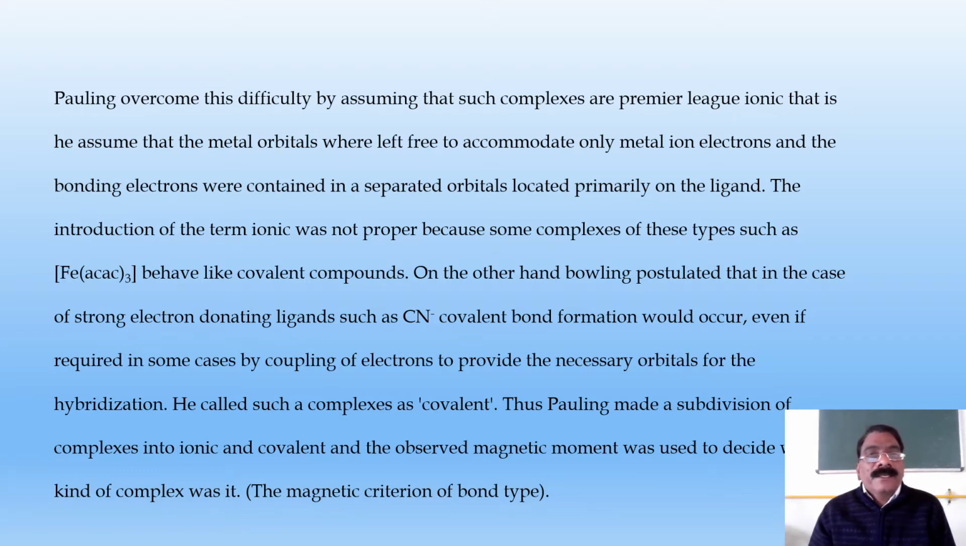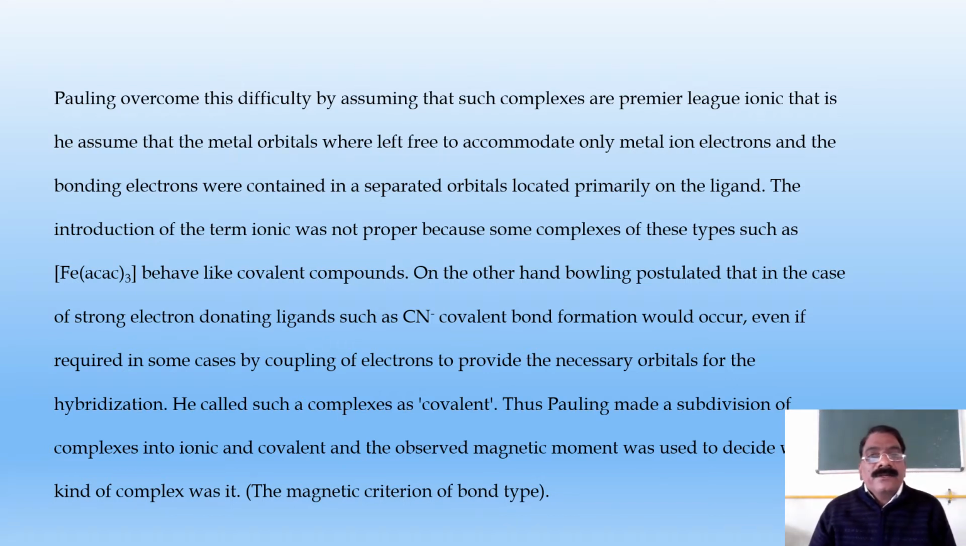Pauling overcame this difficulty by assuming that such complexes are premier ligand ionic, that is, he assumed that the metal orbitals were left free to accommodate only the metal ion's electrons and the bonding electrons were contained in separate orbitals located primarily on the ligand.